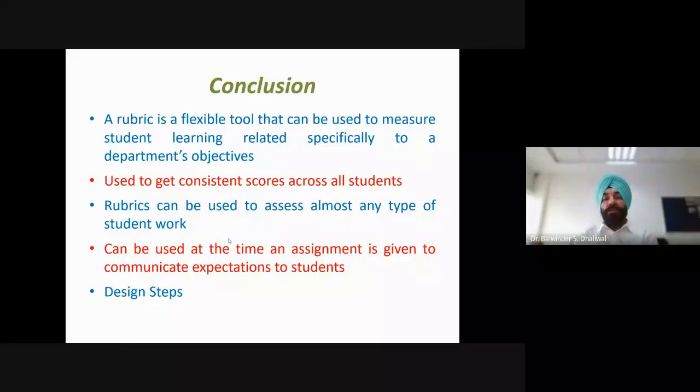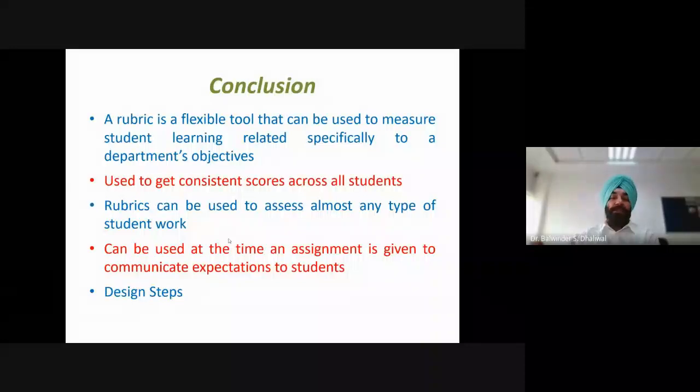Rubrics can be used to assess almost any type of student work. There is no limit to what can be evaluated using rubrics for a particular task. So we can design a rubric for any work, and if we are able to design a rubric, then we can use it effectively.